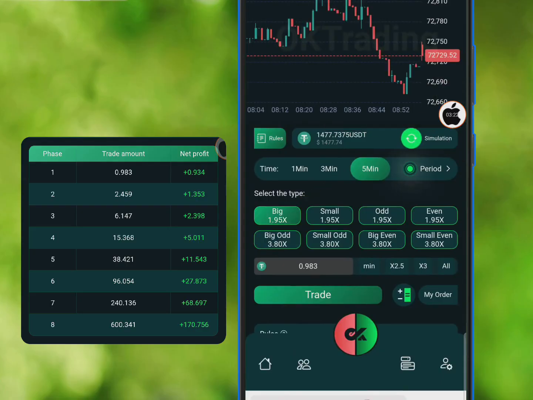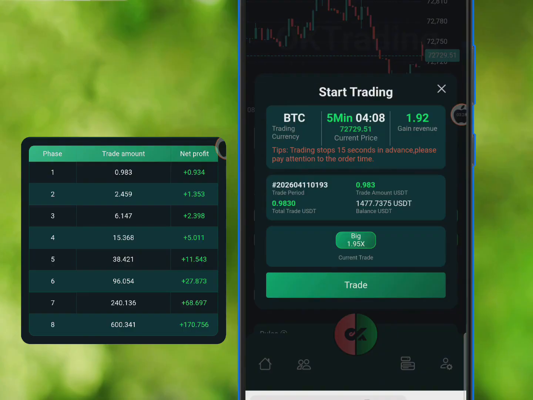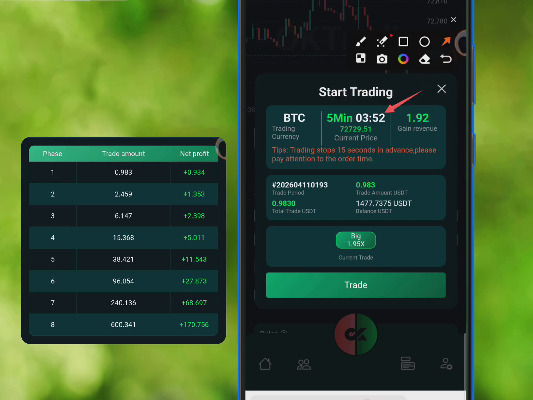So when you click on it, put in the first entry amount from your calculator, click on trade and again click on trade. Okay, so you are going to be trading with peace of mind here. You don't need to rush. 5 minutes is a lot, so the countdown is here for you. Before you won't be able to enter the trade again, that time is going to be remaining maybe about 20 seconds or 15 seconds, so you still have enough time.